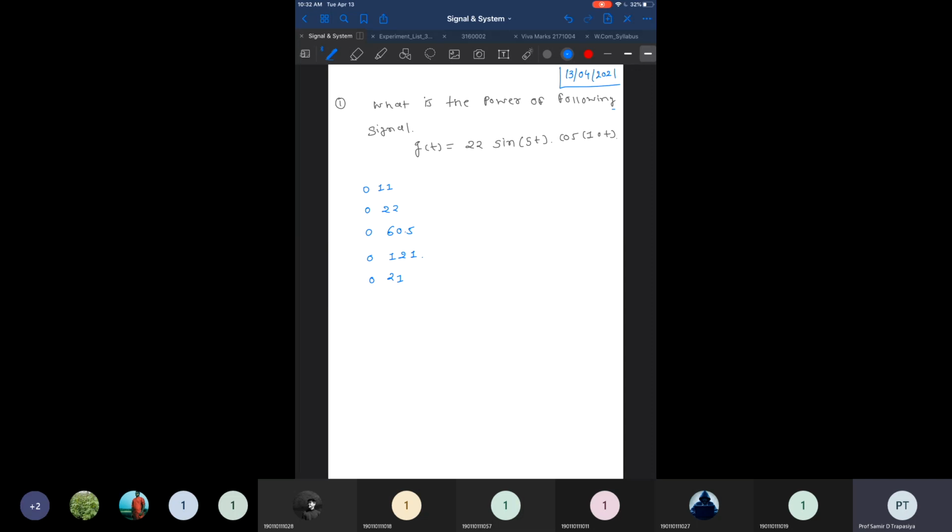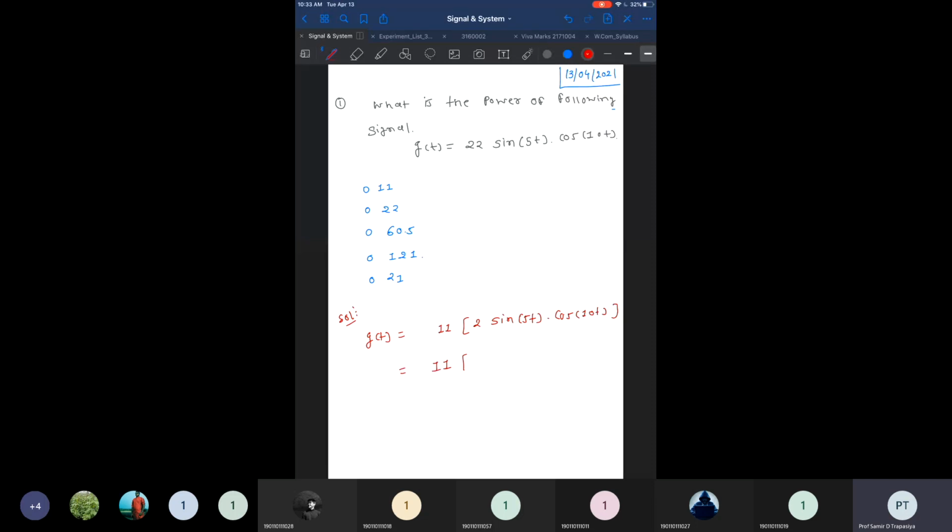If such kinds of signals are there, you need to divide it into two parts. So it's 11 times 2 sine 5t into cos 10t. I think it's visible, right?